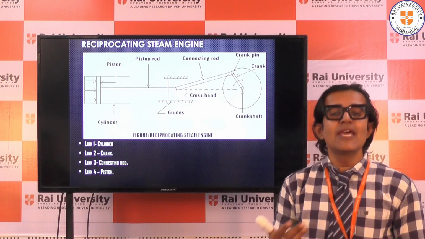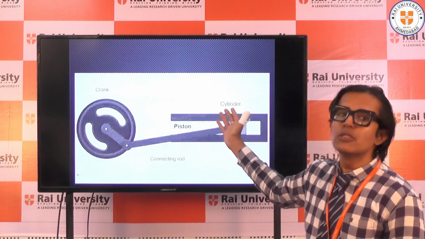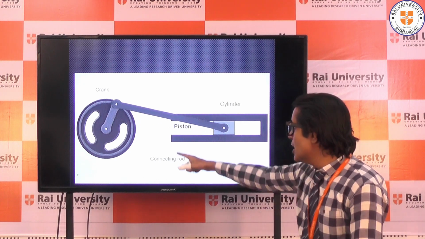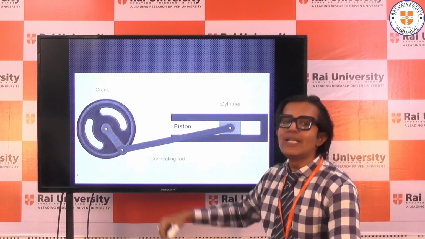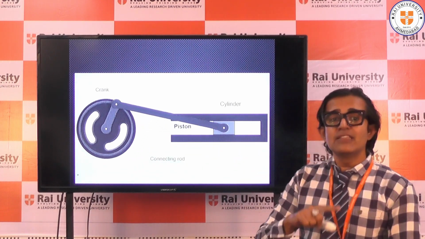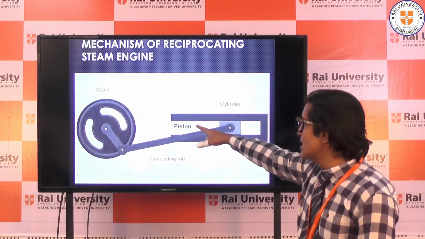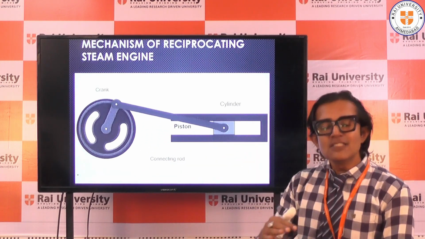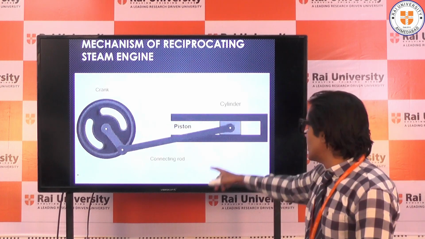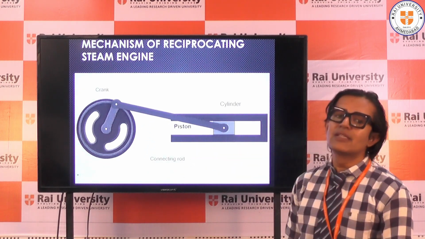If I want to further explain, let us see the animation of this reciprocating steam engine. You can see here, the crank is rotating. When the crank rotates, the connecting rod will start oscillating. And once the connecting rod oscillates, the piston will slide inside the cylinder.